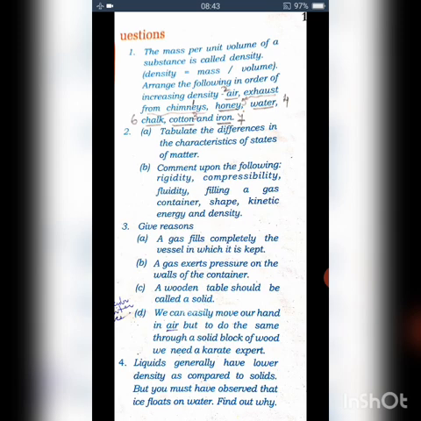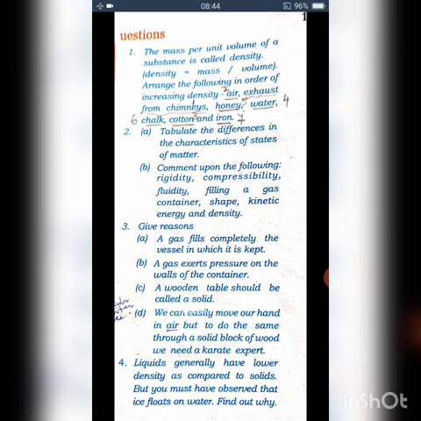The next question: a gas exerts pressure on the walls of the container. Same reason. Gas possesses high kinetic energy, due to which its particles are continuously moving. And during this motion, what happens? They hit the walls of the container. As a result of that, it exerts pressure.